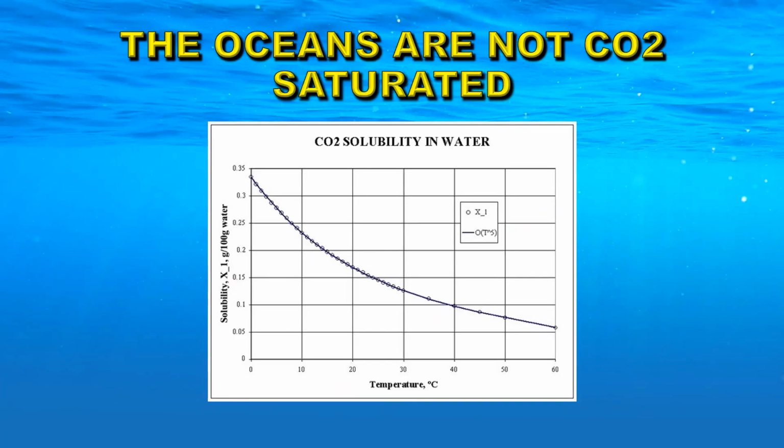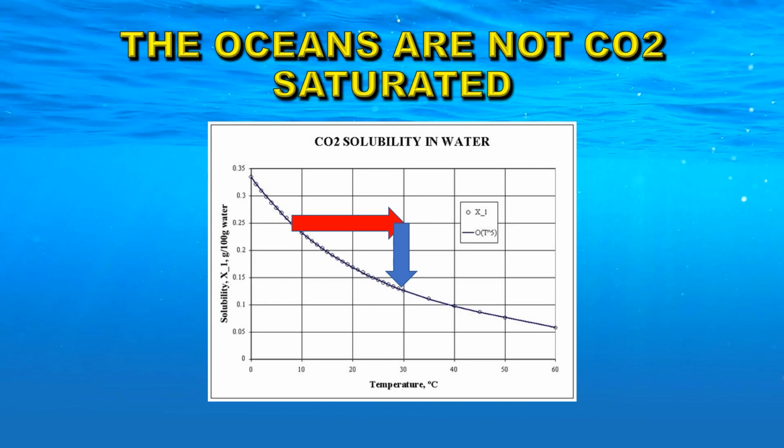Another old favorite is to say, well, the oceans are warming up and they're giving out carbon dioxide, and that's where this carbon dioxide is coming from. There's a number of reasons why that isn't so, but the one that they mainly use is water solubility. Carbon dioxide solubility in water drops as the temperature of the water increases. The curve is shown here. So if you start with some water at say 10 degrees centigrade and heat it to 30 degrees centigrade, the amount of carbon dioxide the water can hold drops quite significantly.